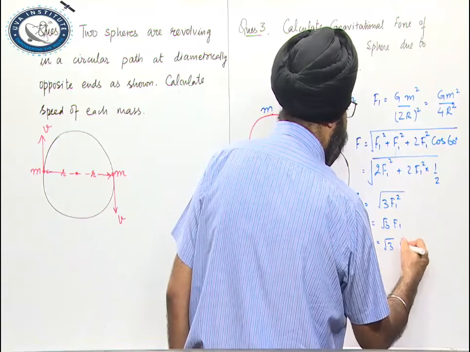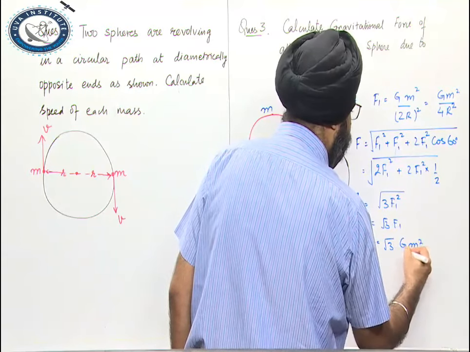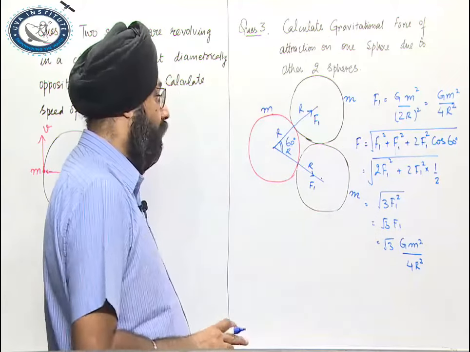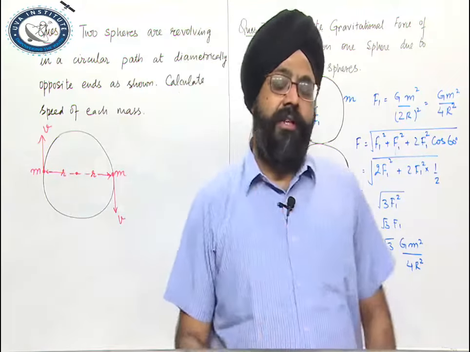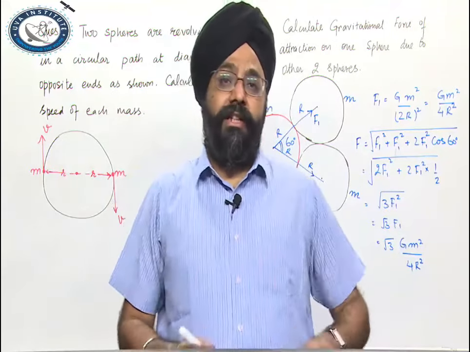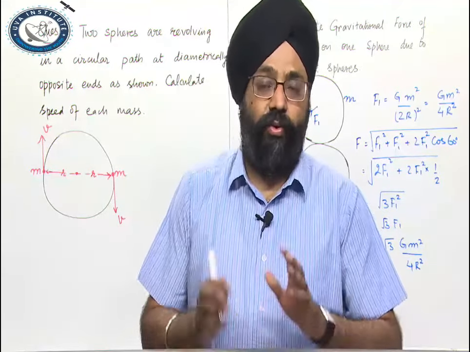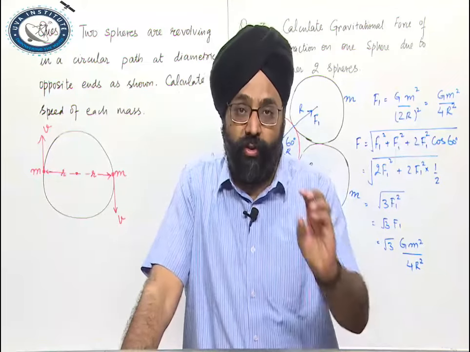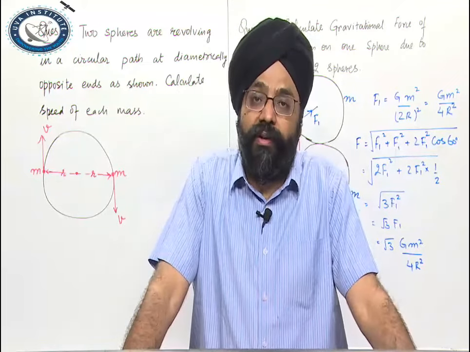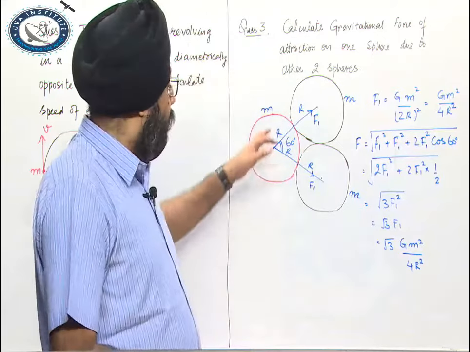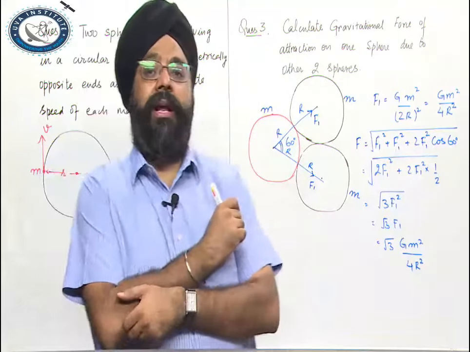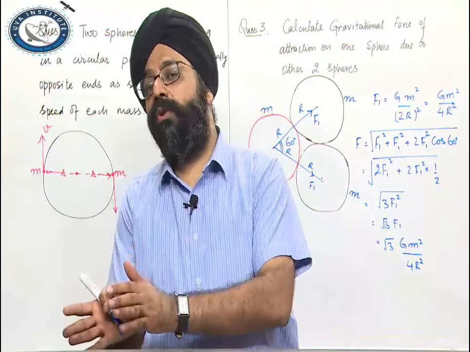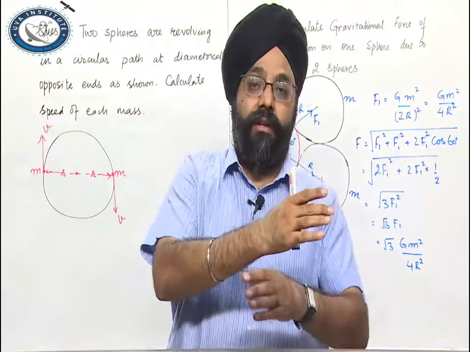Under root of 3 F1 is G m square upon 4 r square. Keep this in mind: since force is a vector quantity, we'll surely apply the superposition principle on Newton's law of gravitation. We'll apply the parallelogram law or triangular law based on our need. If there are two forces, we use these laws; if there are more than two forces, then we'll add them using vector resolution.